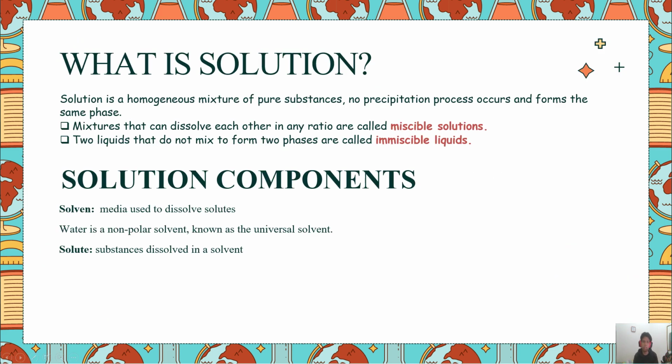Let's go to the material. What is solution? Solution is a homogeneous mixture of pure substance. No precipitation process occurs and from the same phase. Mixtures that can dissolve each other in any ratio are called miscible solution. Two liquids that do not mix to form two phases are called immiscible liquid.